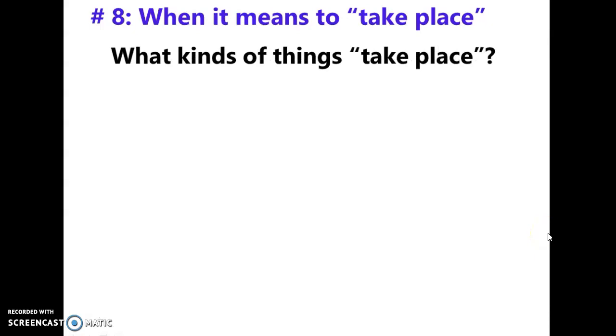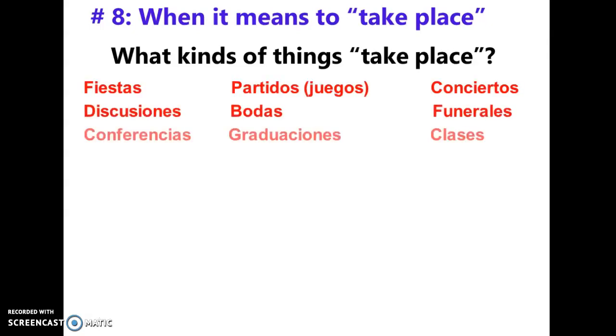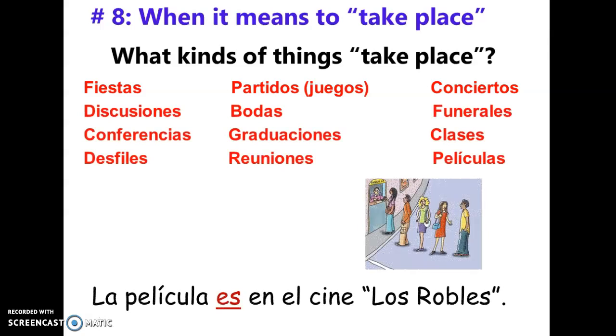When something takes place, and what kind of things take place, this is usually events. Events are things that may take place at a certain time or place.